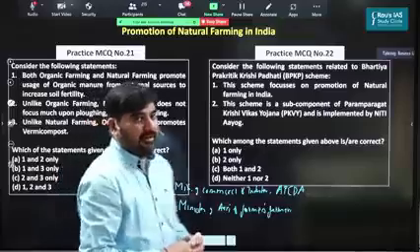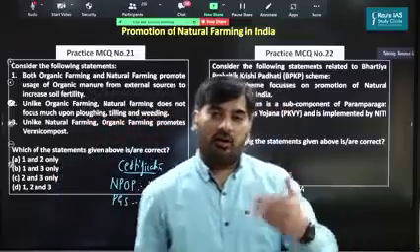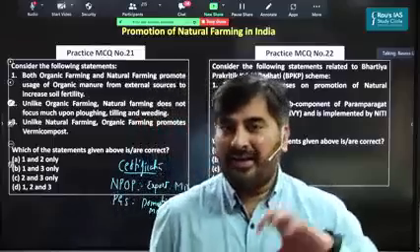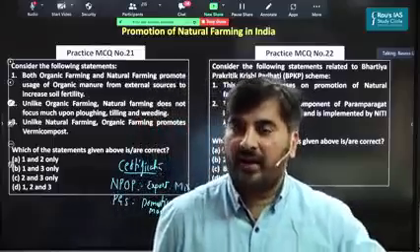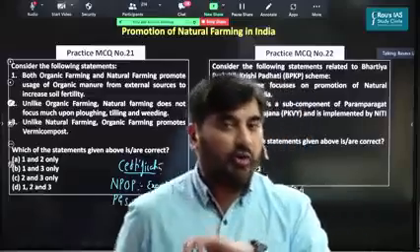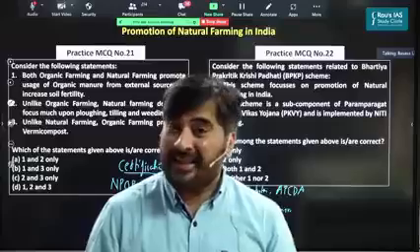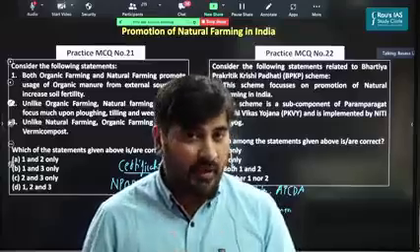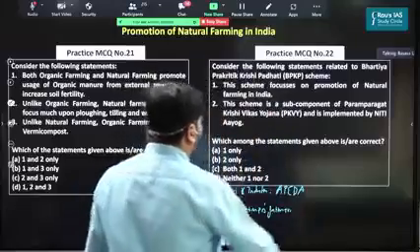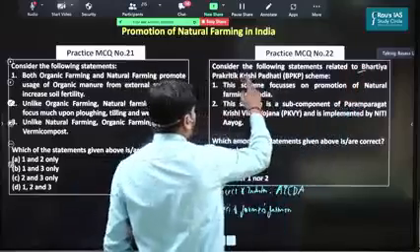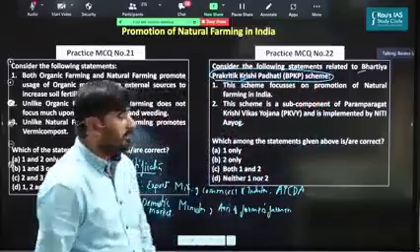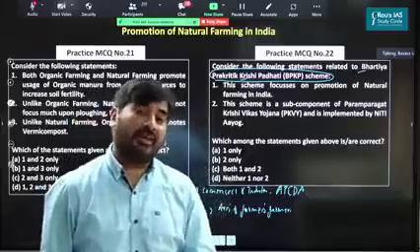So right now, as you can see, the government has undoubtedly taken a lot of initiatives for the promotion of organic farming. Now, the government has said that apart from organic farming, it will also promote natural farming. Now, for the promotion of natural farming in India, right now we are implementing a scheme which is known as the Bharatiya Prakritik Krishi Paddhati Scheme. This is a scheme which the government is implementing for the promotion of natural farming in India.